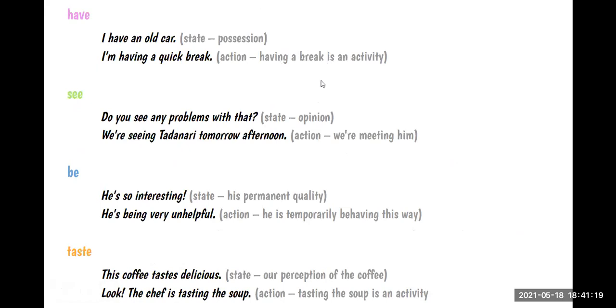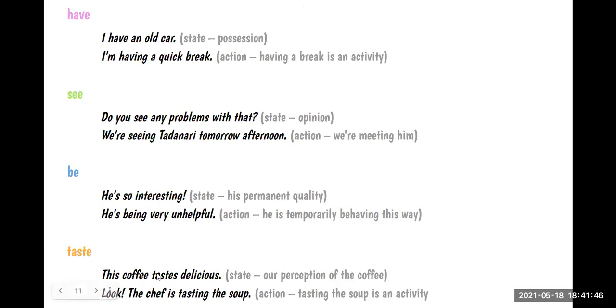That having a break is an activity, and it's an expression that we use. So having a break, having a party, having breakfast, having lunch, these are expressions that we normally use. That's why some verbs can be state and also action verbs in some situations.